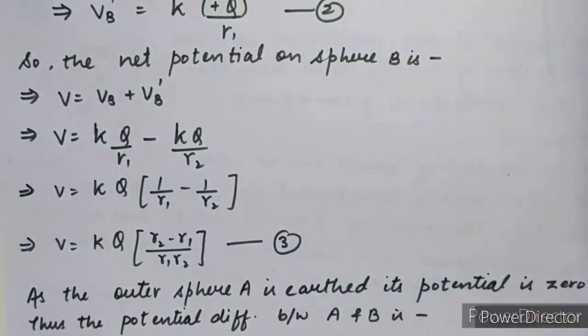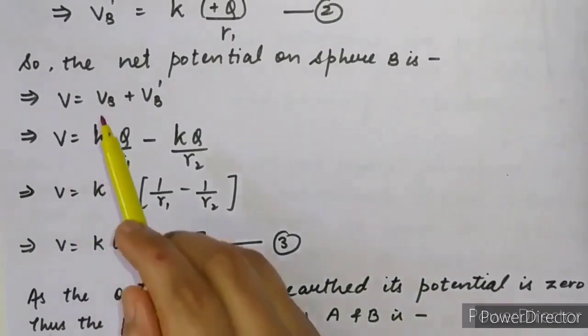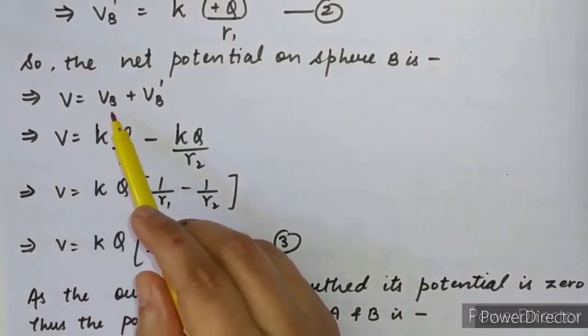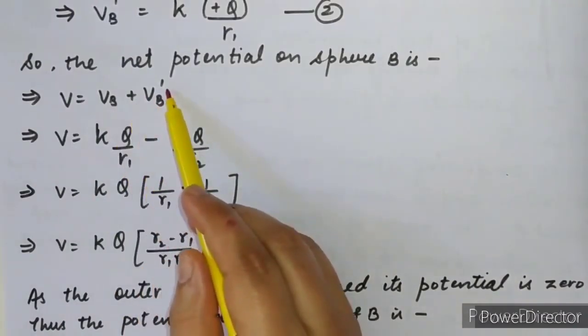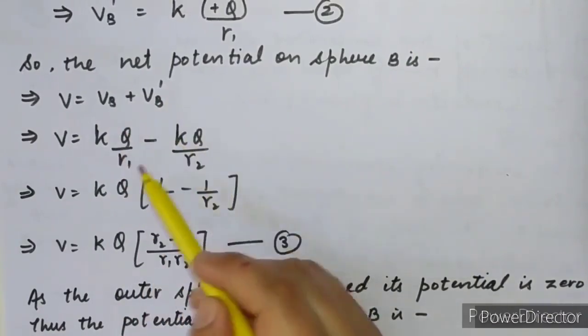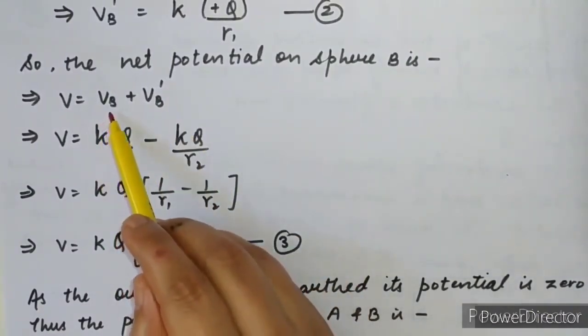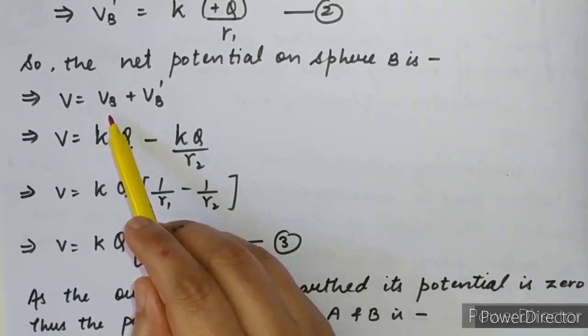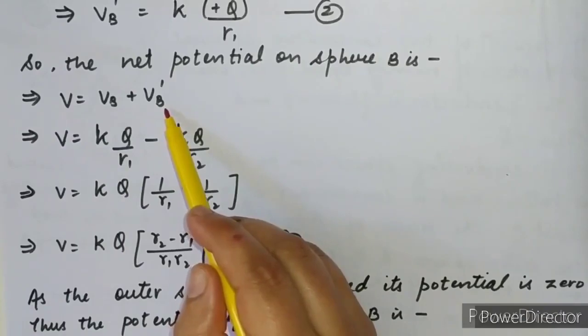Two potentials we are having for the sphere B. First one due to its own minus Q charge, and second one due to the plus Q charge present on A. So we have to calculate the net potential on sphere B. Net potential V is equal to VB plus VB dash, due to its own charge plus due to the sphere A's plus Q charge. Put both the values. We know that from equation 1, VB is having the value minus KQ upon R2, and this one is having a plus KQ upon R1.